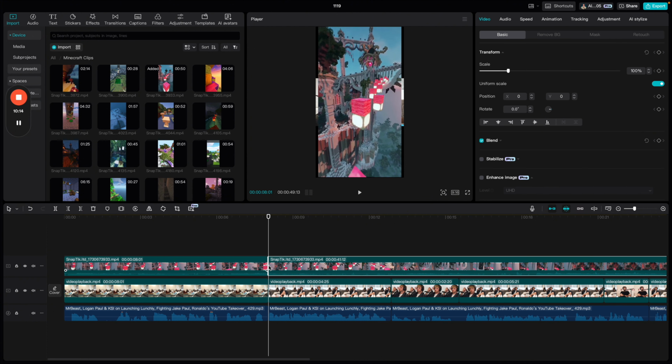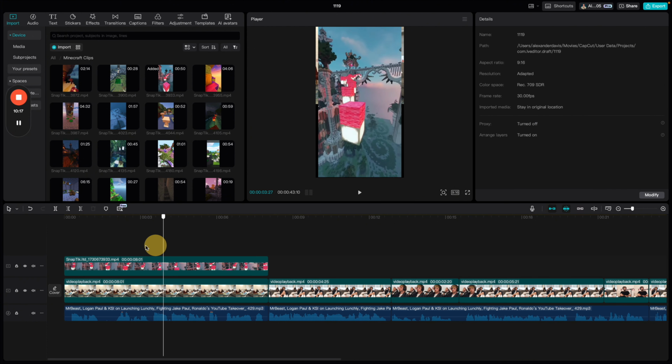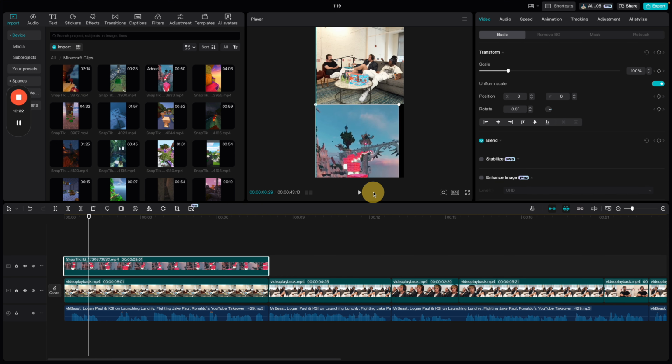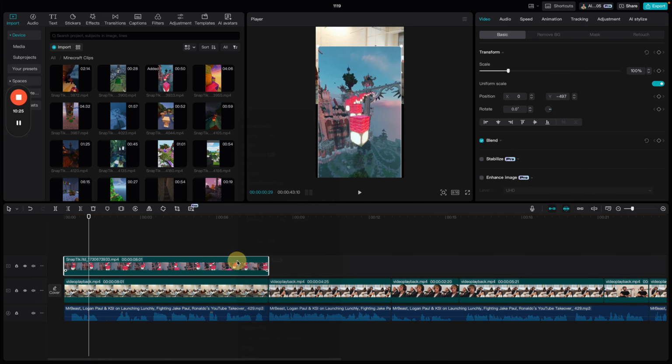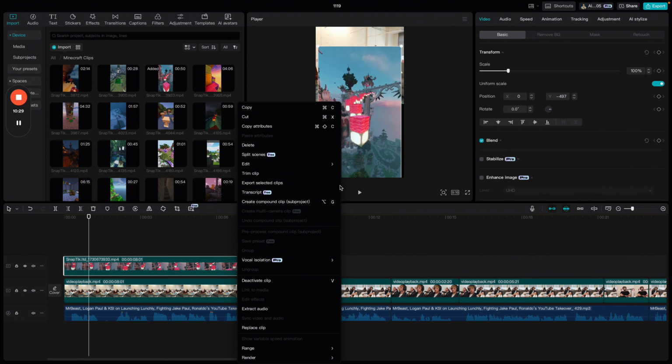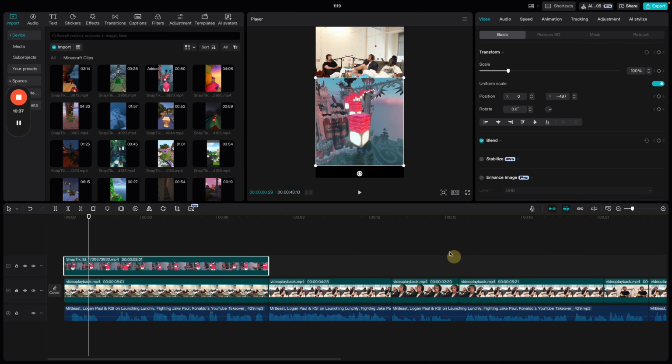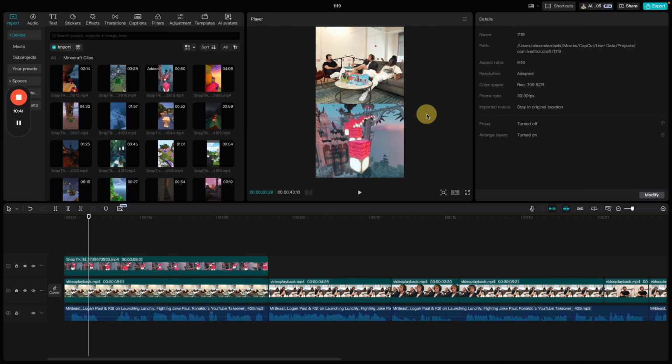Boom. Cut. Turn the volume down because the volume would be annoying. And then we have to find out how we're going to bring these 2 clips together. What I would do is I would right click this clip. There's an edit button, crop ratio. We're just going to crop that into right about half, because half is typically where the action of the clip is happening. Drag it right down below.